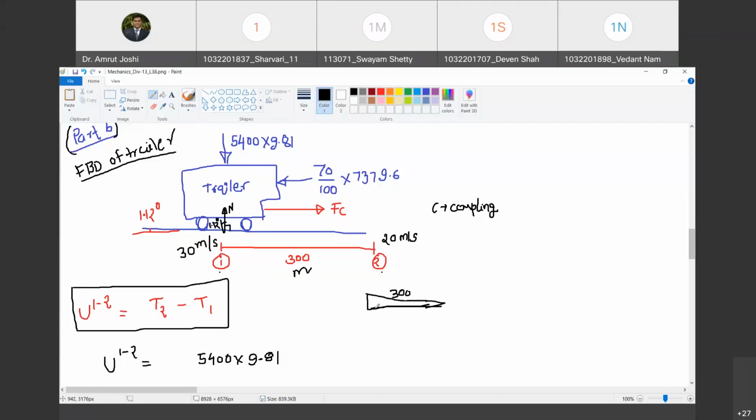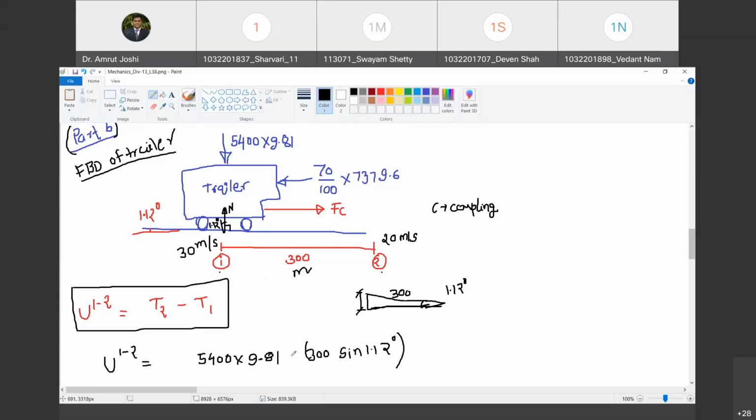What is the distance that is traveled in the direction of 5400 into 9.81? This is this distance. Happy? Yes, sir. This angle is 1.12 degree. So what is this distance? Tell me. 300 sine 1.12 degree. Happy? Yes, sir. Ensure that your calculators are in degree mode while solving this problem.